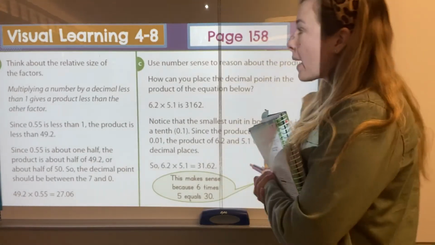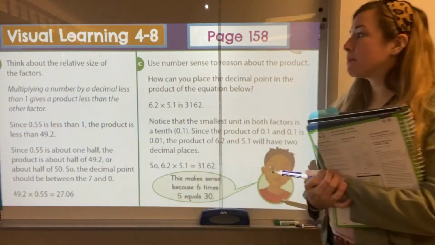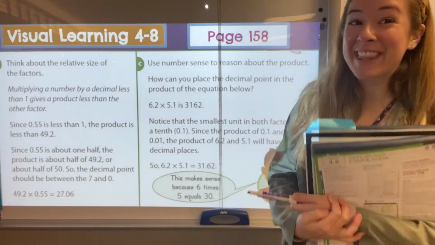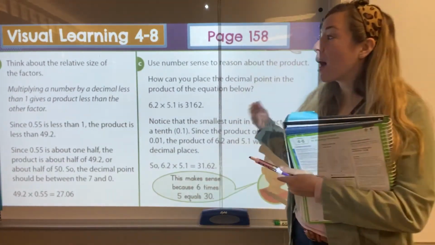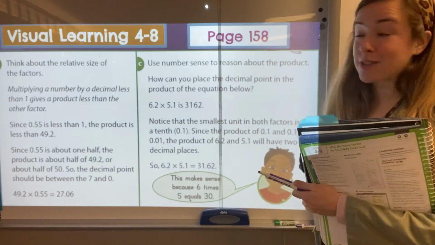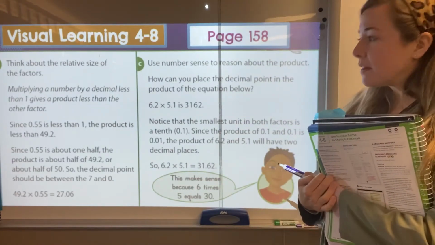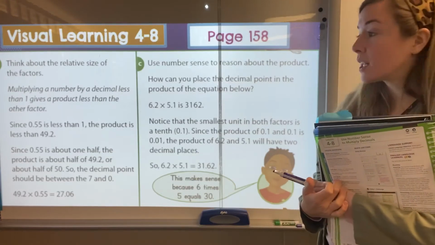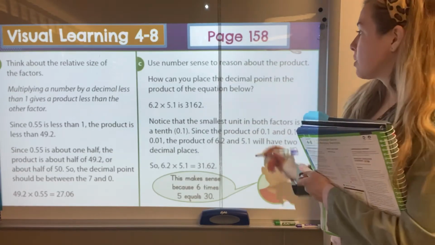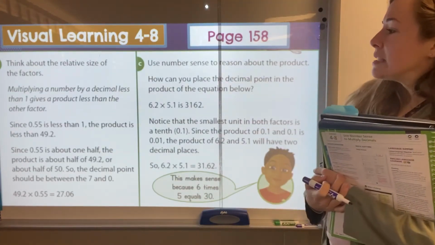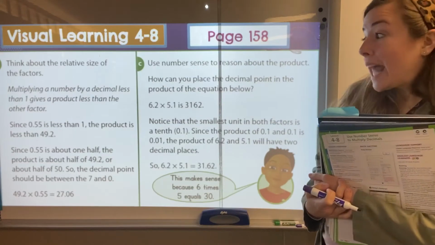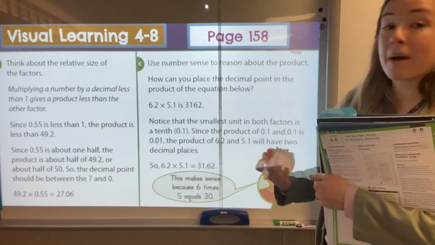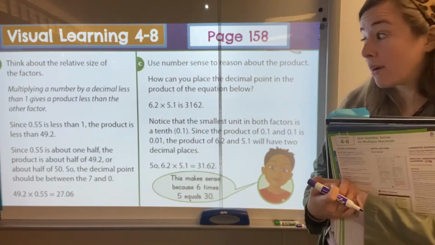So think about the relative size of the factors. Multiplying a number by a decimal less than 1, I've said this over and over again, gives a product less than the other factor that you're multiplying by. Since 55/100 is less than 1, the product will be less than 49 2/10. Since 55/100 is about 1/2, the product is about half of 49 2/10, or about half of 50 if we were going to use a little bit of rounding there.